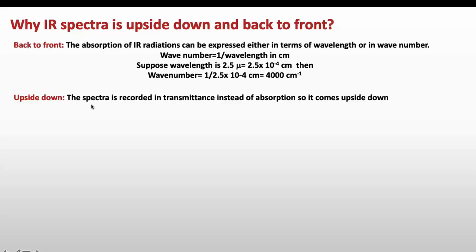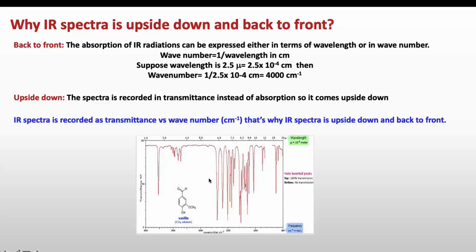Now why is it upside down? The spectrum is recorded in transmittance instead of absorption, so it comes out upside down. If you notice, in previous spectra we had absorption on the y-axis, but here we have transmittance, so that is why it is upside down. IR spectra are recorded as transmittance versus wave number, that is why they are upside down and back to front.